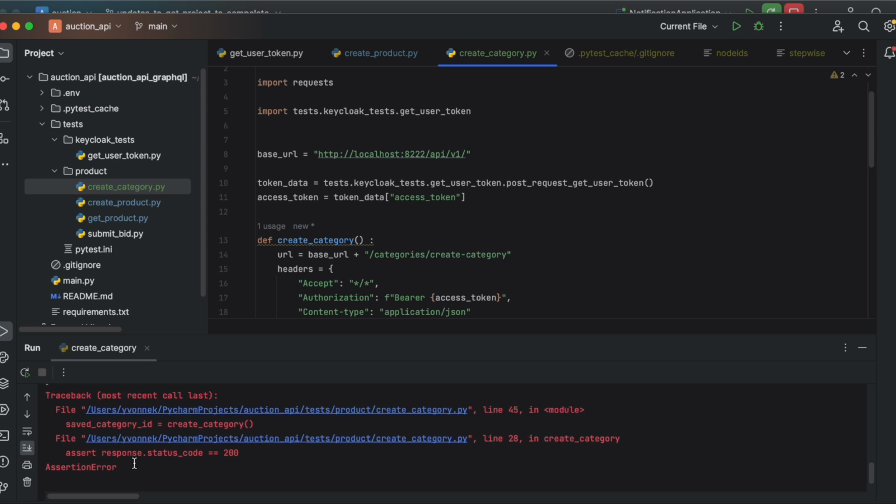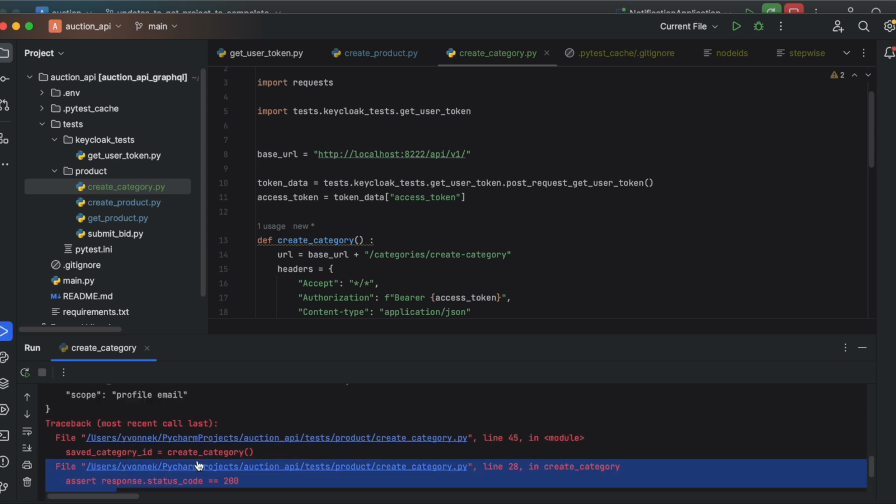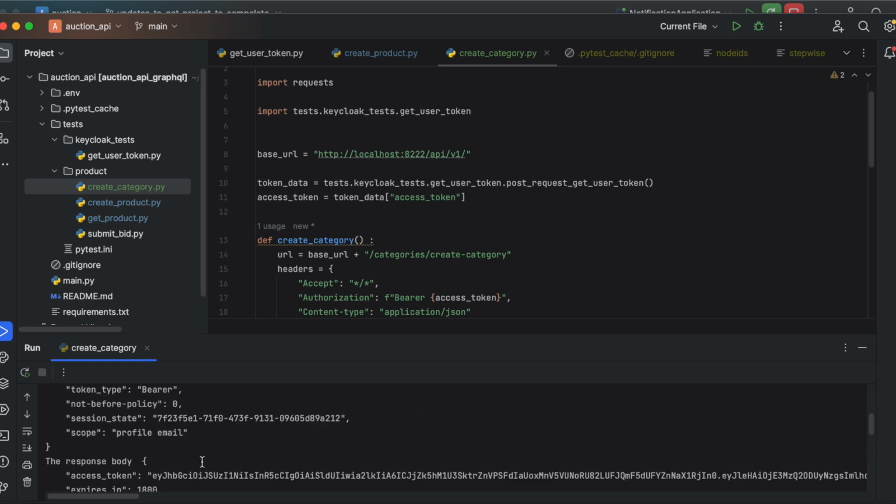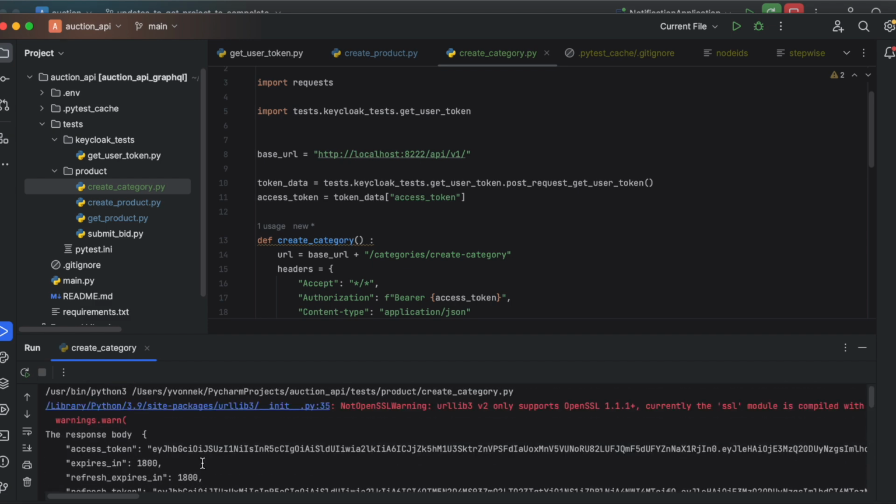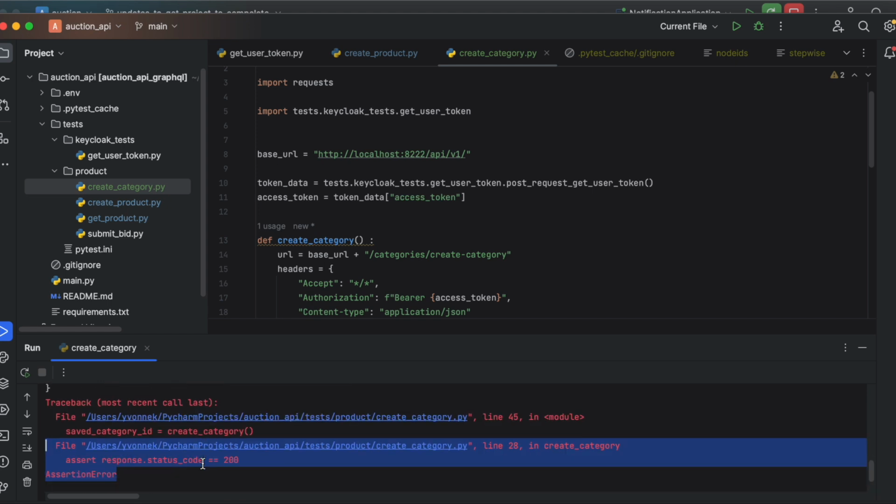So it looks like we got an assertion error. Something isn't right, is it? This assertion error, what's the problem?